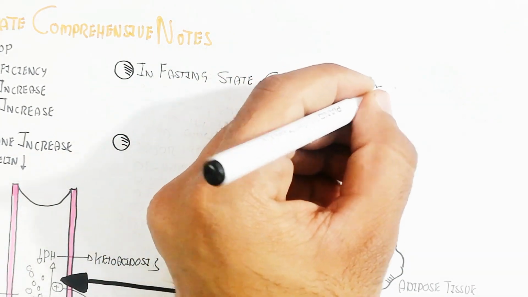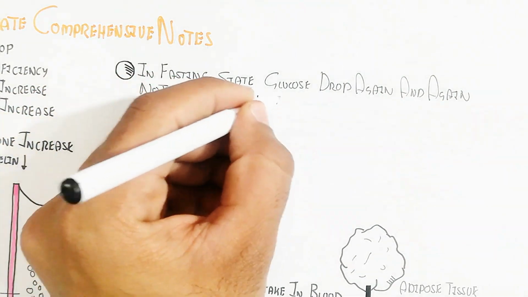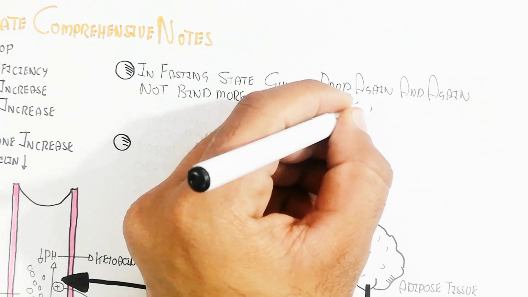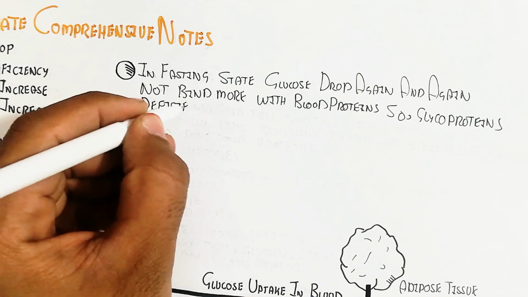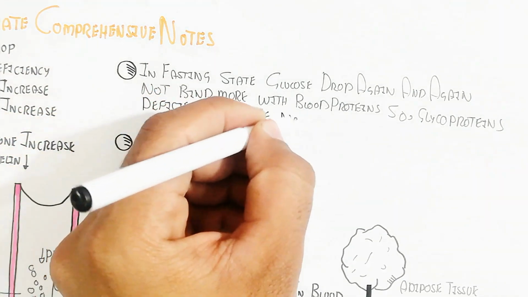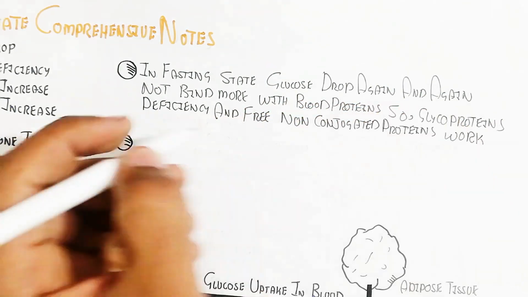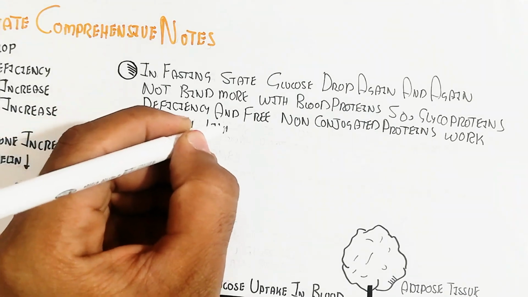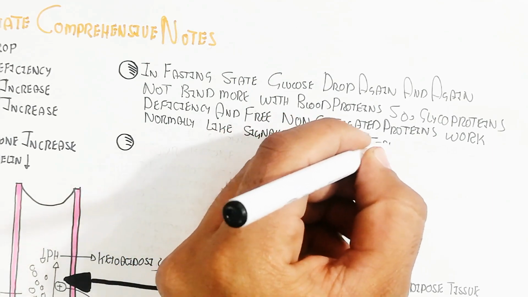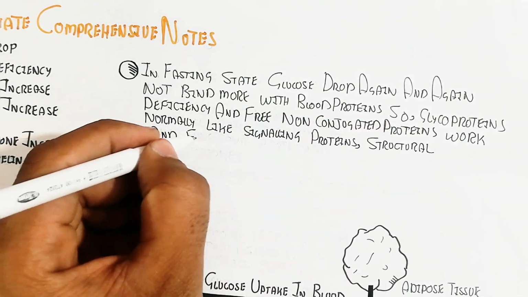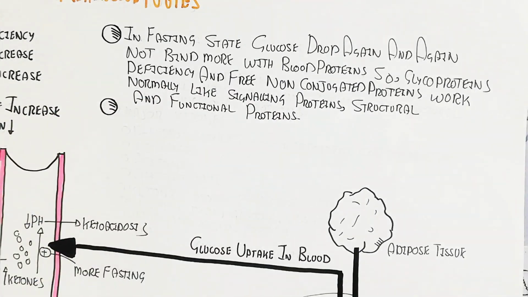If we do it properly, like a short duration of fasting, like 16 hours, in the fasting state glucose drops again and again, and gluconeogenesis recovers it endogenously and glucose does not bind more with blood proteins, so there is a glycoprotein deficiency and the free, non-conjugated proteins work normally and properly for the normal physiology of the body and decrease aging, like signaling proteins and structural proteins, which lead to collagen formation, skin health and functional protein.